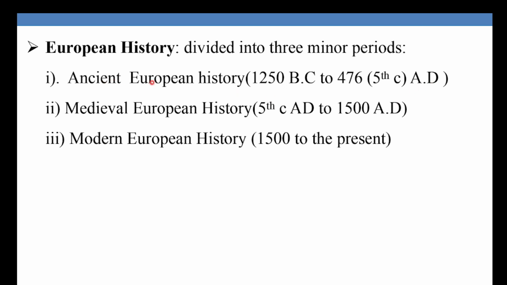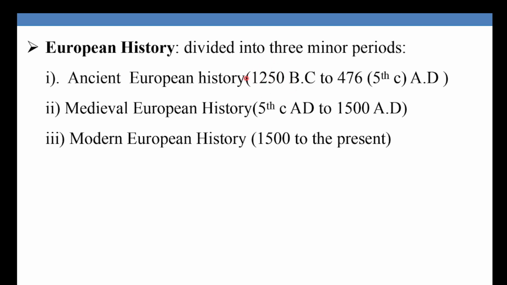This is called the ancient European history. The second, medieval European history, from 5th century AD, or 476 AD, to 1500 AD. This means Greek Roman civilization irraa kaase hanga bara 470 jechuun immoo the decline of Western Roman Empire itti kan jiru inni kun maal jedhama? Ancient European history jedhama. From the decline of ancient Western Roman Empire up to 1500. 1500 means said to be the beginning of capitalism. So this period is also medieval European history. Modern European history means from 1500 to the present. Kanaaf komsi keenya ammas maal ta'a?